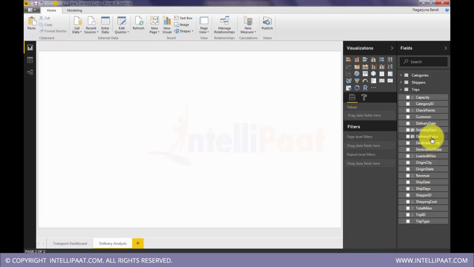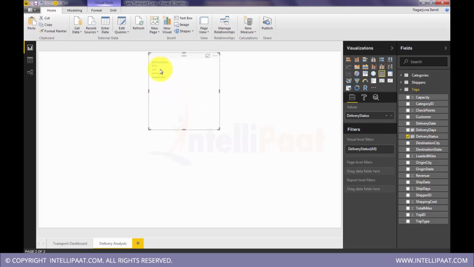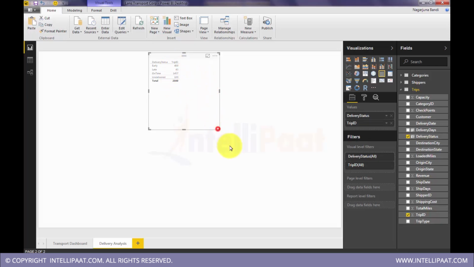Now get that delivery status, the column that we just created. Then trip ID. Yeah, total 2k trips, and this is the split. Yes, this came out correct. We have early, late, on time and undelivered.